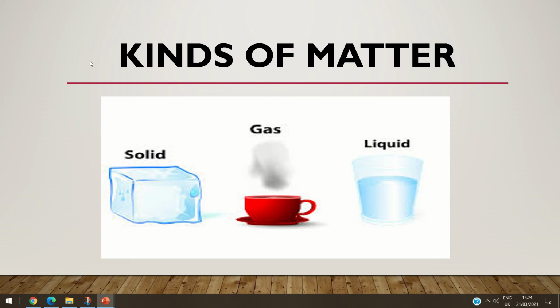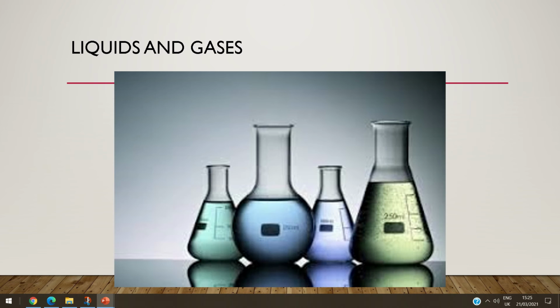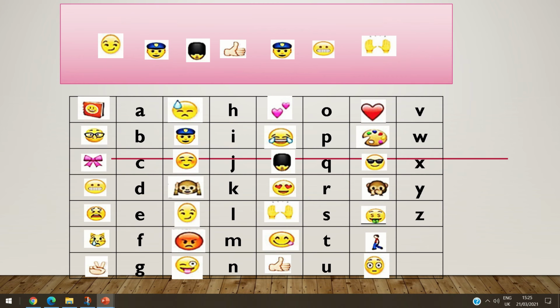We know that we have three kinds of matter: solid, gas, and liquid, okay? In the last week, we talked about solid, and what about gas and liquid? Today, inshallah, we will talk about gas and liquid, okay? So now let's start. Bring your notebook and be ready with me.